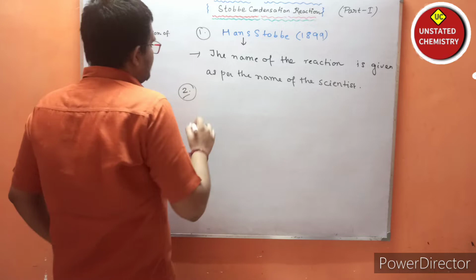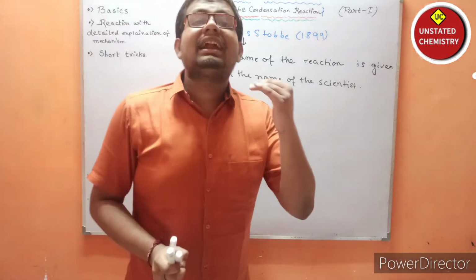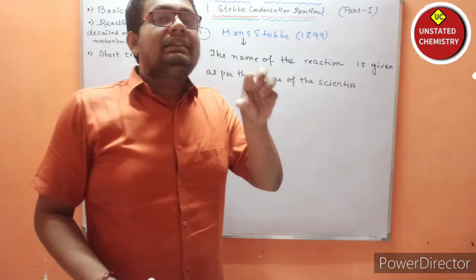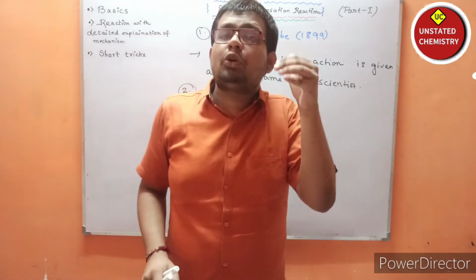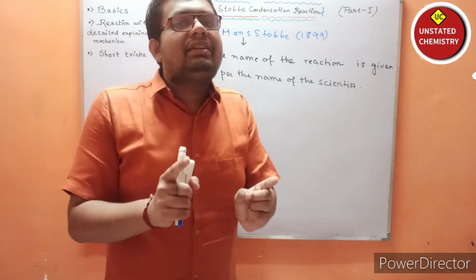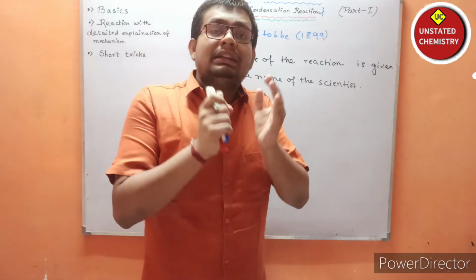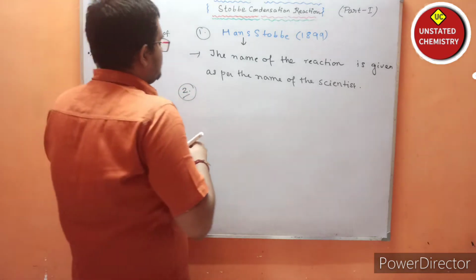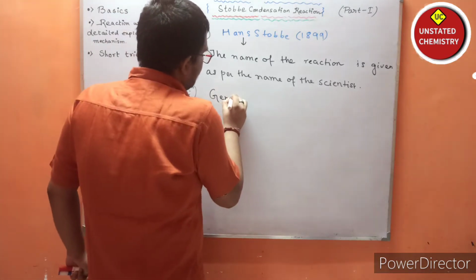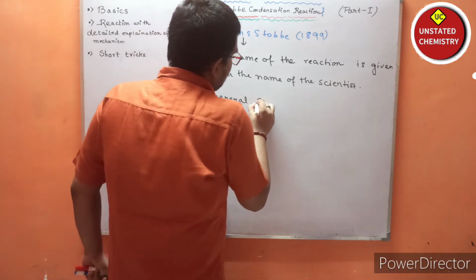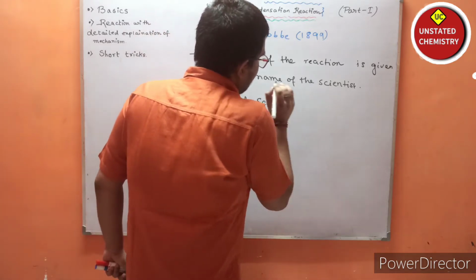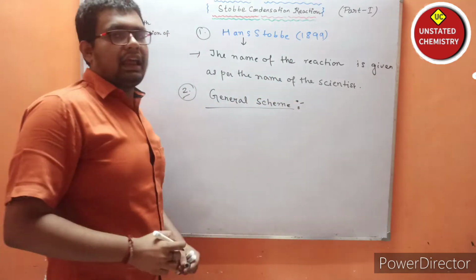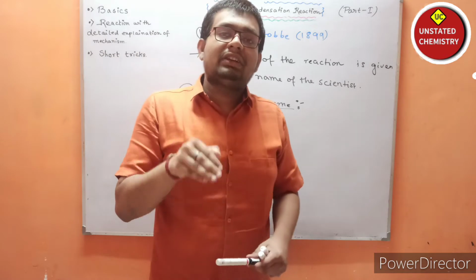The second point is the general scheme of the reaction. How will you identify that this reaction is the Stobbe condensation reaction? For that you have to know the general scheme, the basics of the Stobbe condensation reaction. The general scheme of the reaction is a very important point.